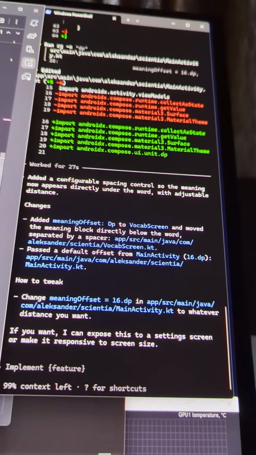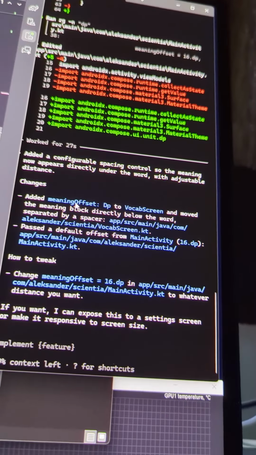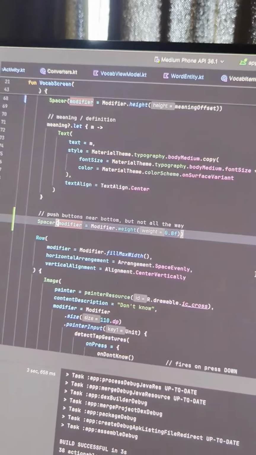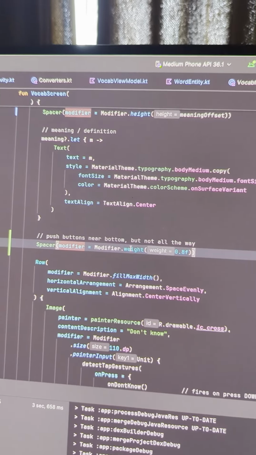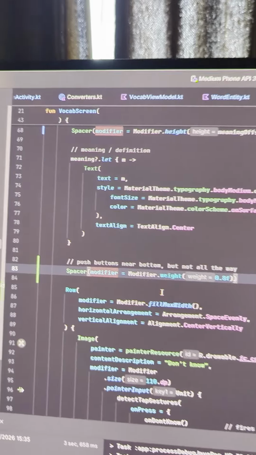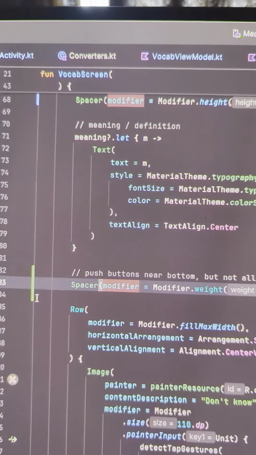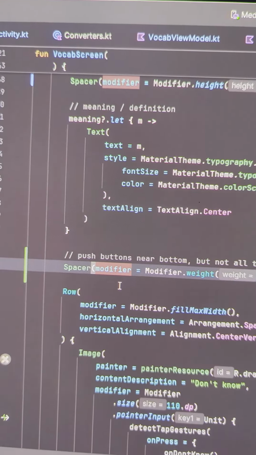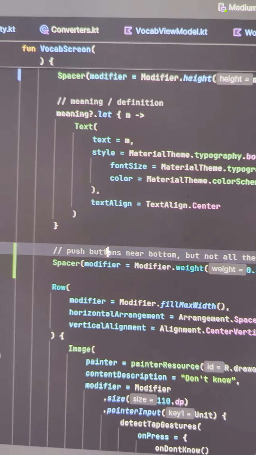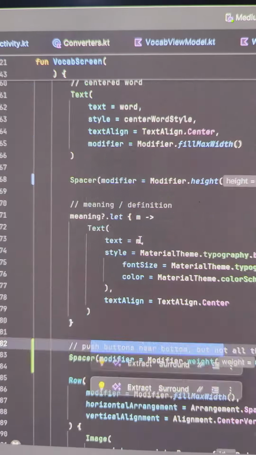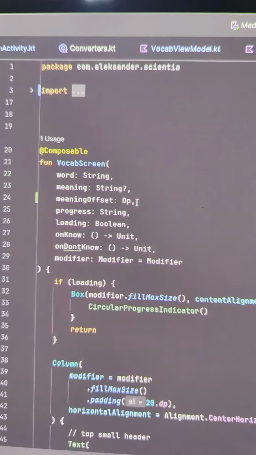What's cool about Codex is that every time it modifies something, it happens in real time. So there is no copy and paste, it just changes and you see it changing. It also tells you what changed. For example, here with this green line, you can see that this section was added. It also adds comments and everything. So this was added and so on.